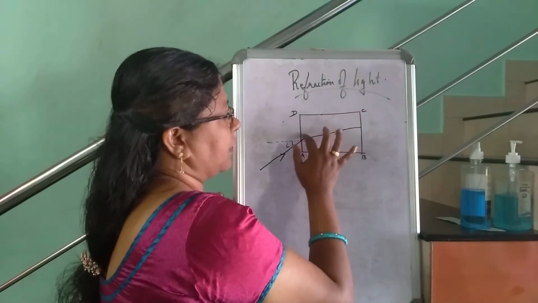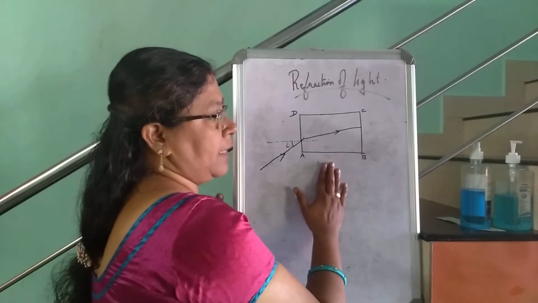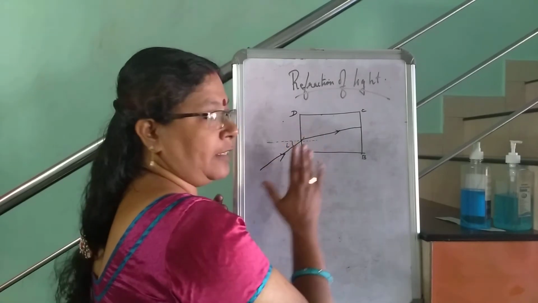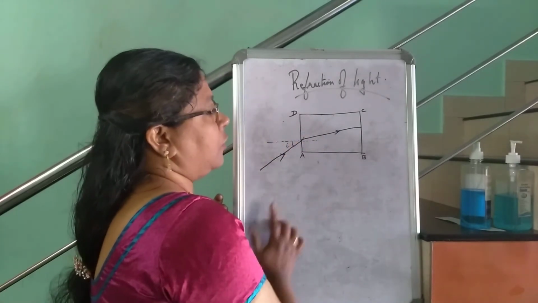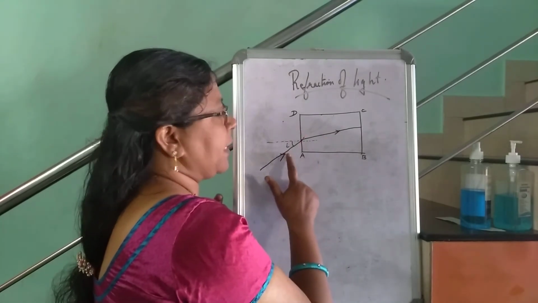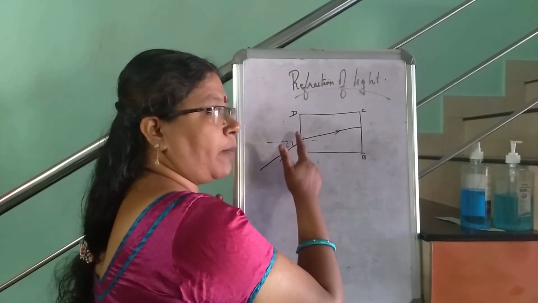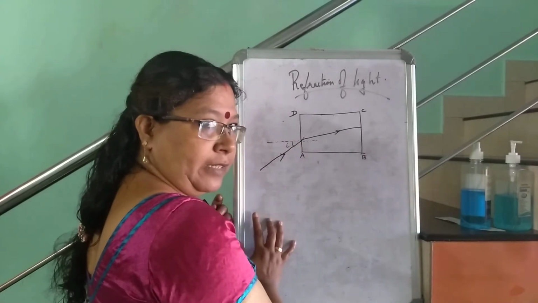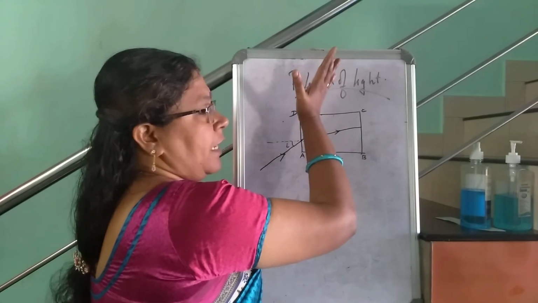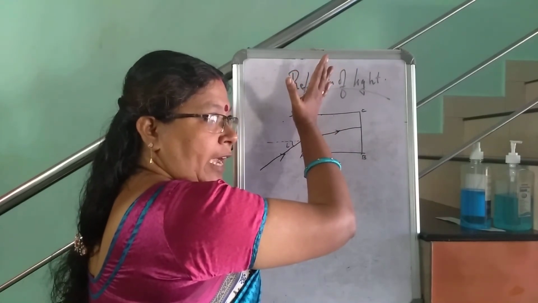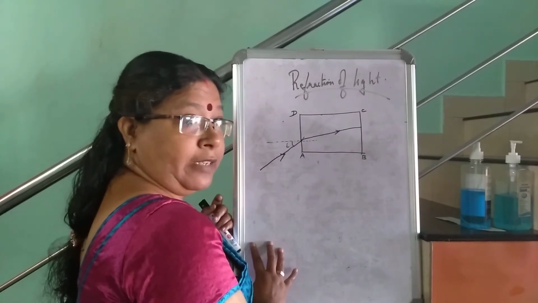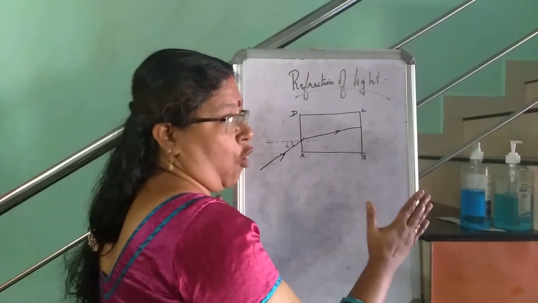Now we can wrap up this. See, a glass slab ABCD is given, and a ray of light is falling on that glass slab obliquely. At this point of incidence, you can draw a normal, and the angle between the incident ray and the normal is known as the angle of incidence. Then instead of moving in a straight line, the ray of light deviated towards the normal.